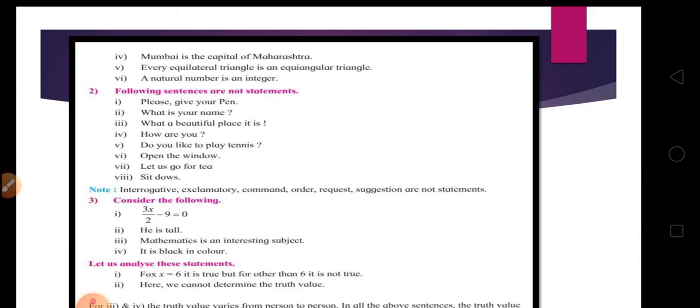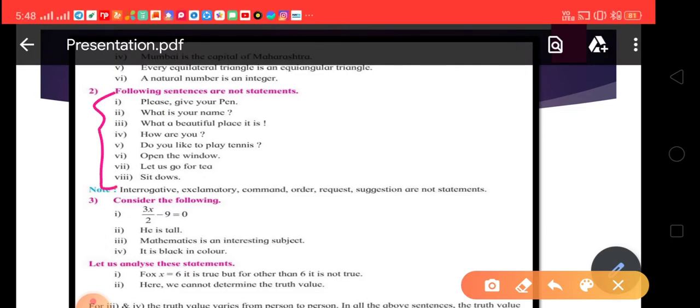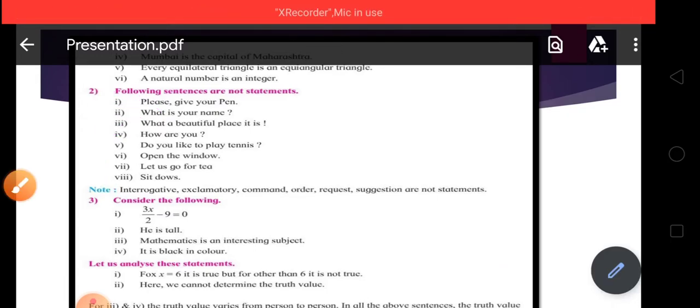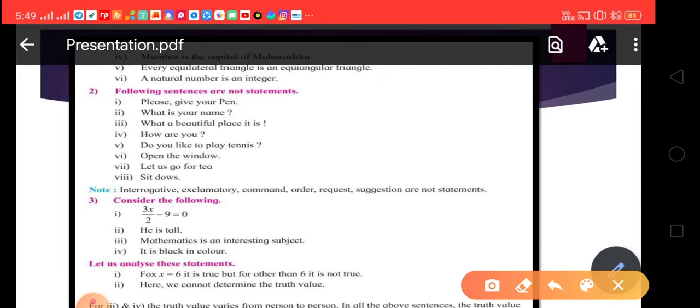So now friends, let's take some other examples. First one, please give your pen. Friends, ask your mind, is it true or false? No, our mind does not give us an answer. Similarly, what is your name? It is a question, so our mind does not give us an answer whether it is true or false. Next one, what a beautiful place it is. Is it true or false? No, our mind does not give us an answer. All the requests, please, it means it is a request. All the questions are not statements.